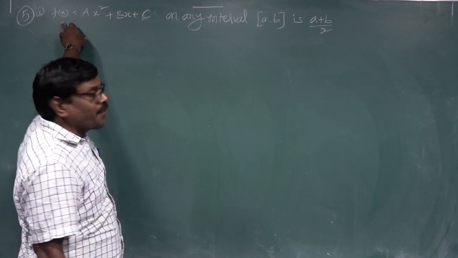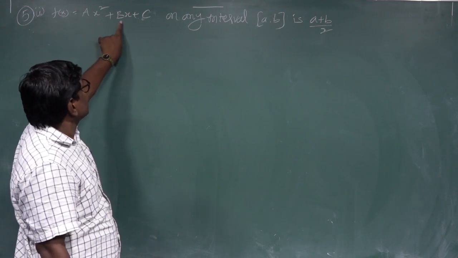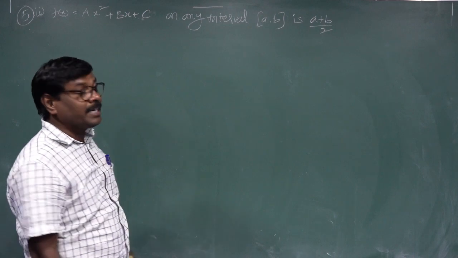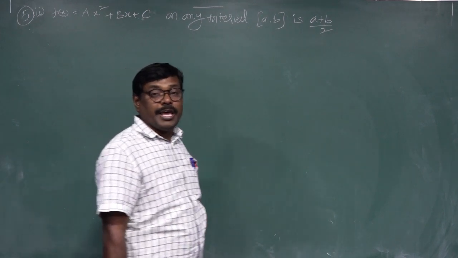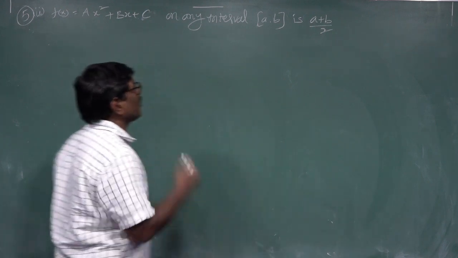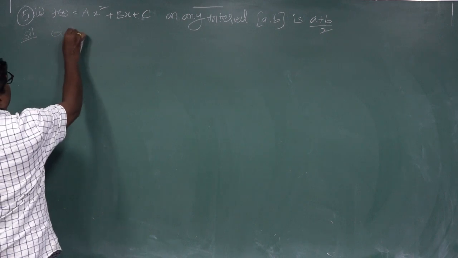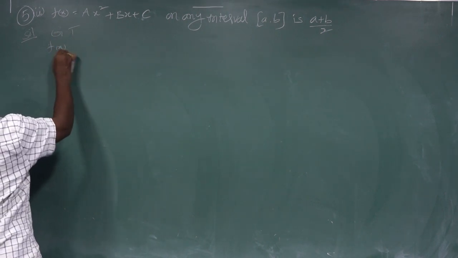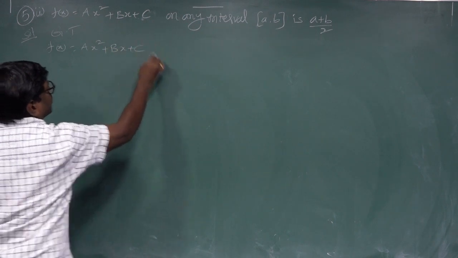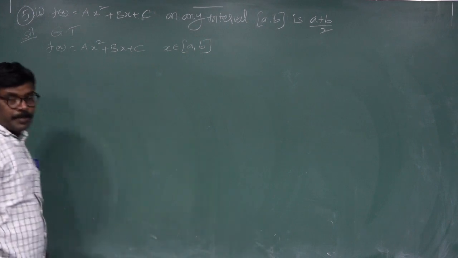Second problem: f of x equal to capital A x square plus capital B x plus C on any closed interval [a, b] is (a plus b) by 2. This is the question. Now the solution. Given that f of x equal to a x square plus b x plus c, x belongs to the closed interval [a, b].